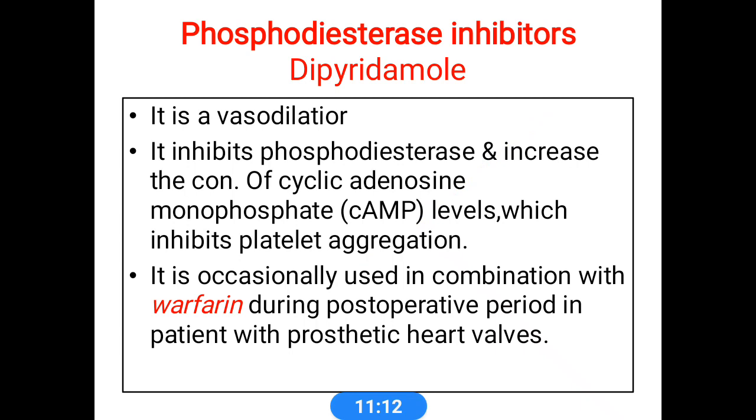Phosphodiesterase inhibitors: dipyridamole is a vasodilator. It mainly inhibits phosphodiesterase, increases cAMP levels and inhibits platelet aggregation. It is occasionally used in combination with warfarin during the postoperative period in patients with prosthetic heart valves.